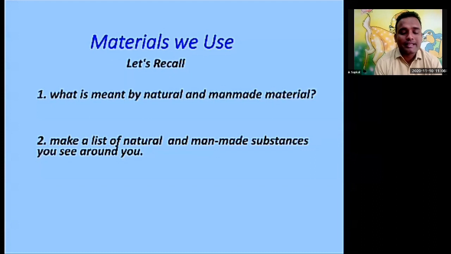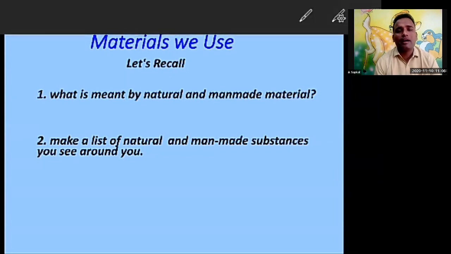As well, there are things which we can obtain from the ground. What are we getting from the ground? We are getting metals and non-metals. In the last lesson we already learned about the elements, nearly 118 elements. Out of those, some are natural, that means we are getting them from nature. It is free of cost. It might be coal, aluminium, silver, gold. These are the natural things, natural materials.